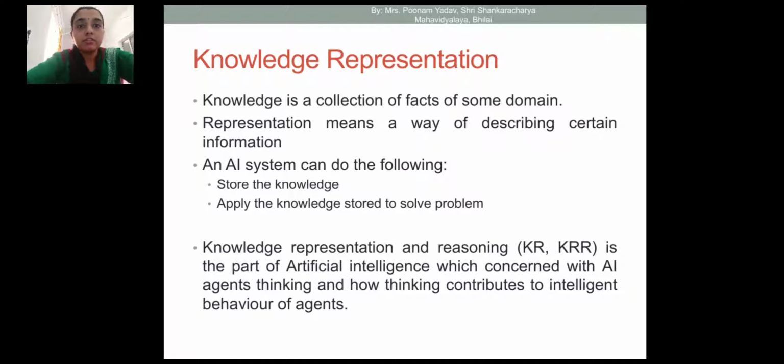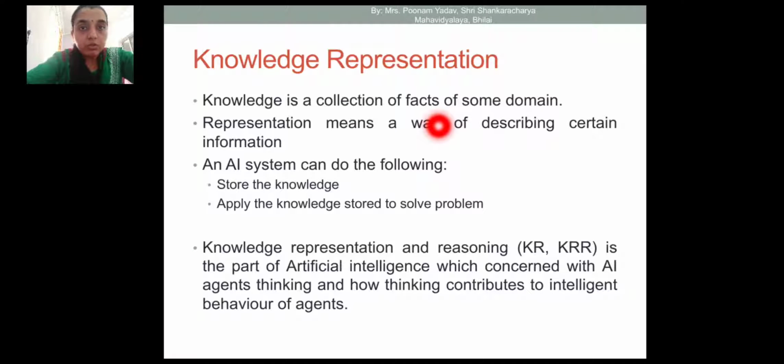Knowledge representation. It is two words, knowledge and representation. So the meaning of the first word is a very simple word. It means a collection of facts of some domain. Okay, so for a particular domain we have some collection of facts. Facts means truth, some relevant information, some realistic information.